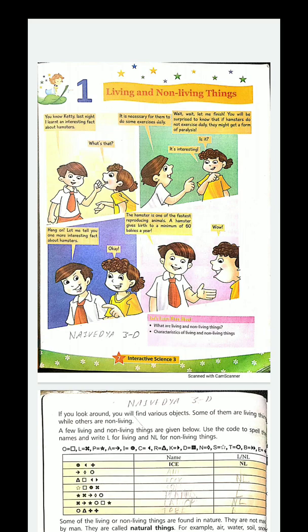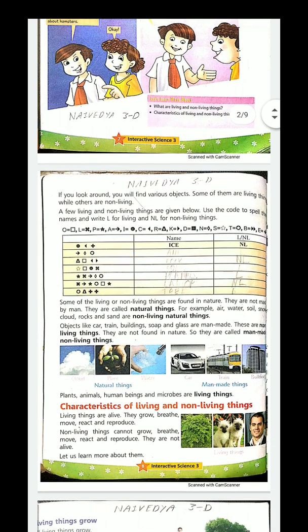From today onwards, we'll be starting the revision from chapter 1, that is lesson 1, living and non-living things. So I give you a small introduction. We'll be finishing this chapter in 2 days and then we'll be revising the exercises and question answers. I hope you have learned properly because I can ask anytime, anything, or give you a small test anytime. But everything will be oral. Okay. So let us revise the living and non-living things.